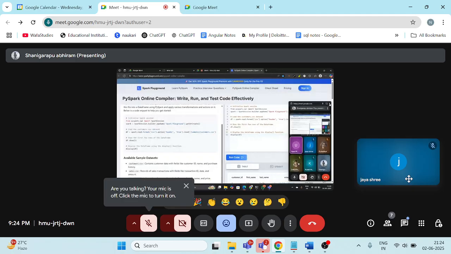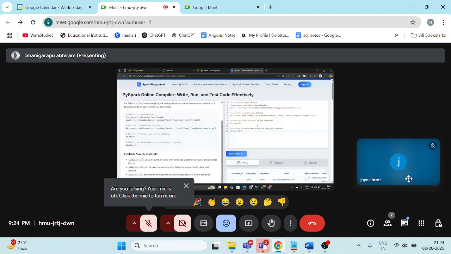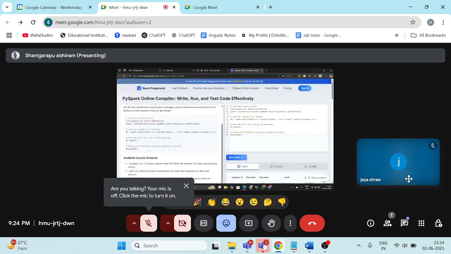So everyone, this is an online PySpark compiler. You are unable to install PySpark, right? In real time, we don't need to install PySpark on our local machine. We'll be working in the cloud, like Azure or AWS, so in online cloud platforms. That's why you can work with this online tool.